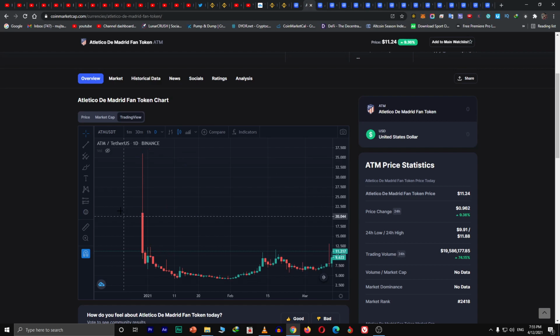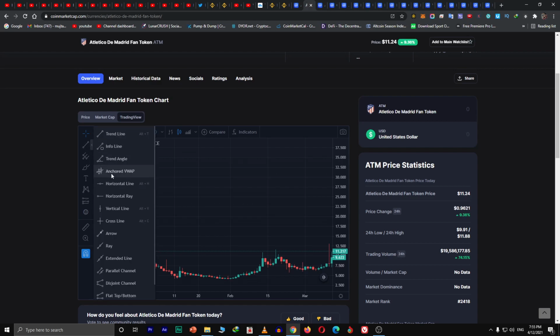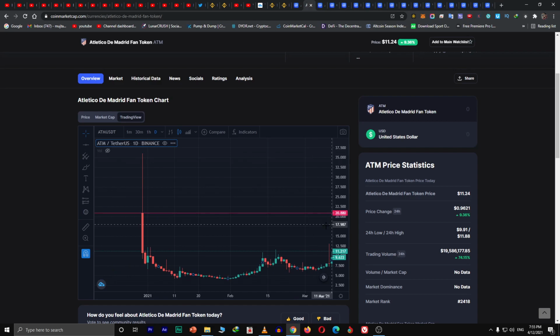It closed here at approximately $20. Sorry, it started from here, it closed here. Sorry for my mistake, I thought it was a green candle. It started here, it went up here to $35, then went down and closed here.